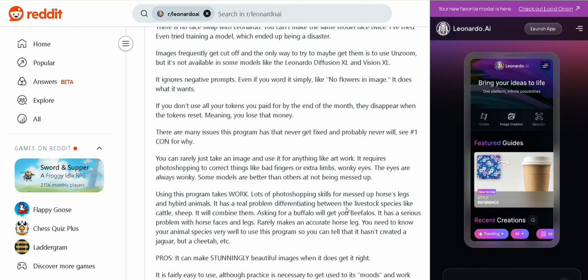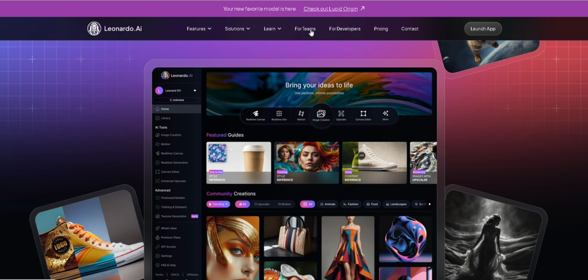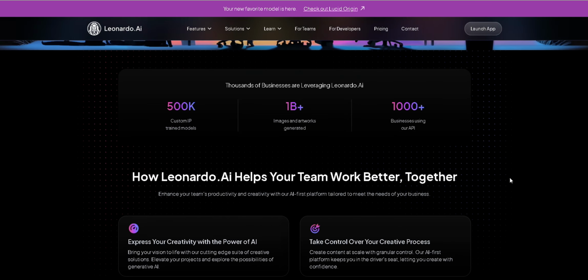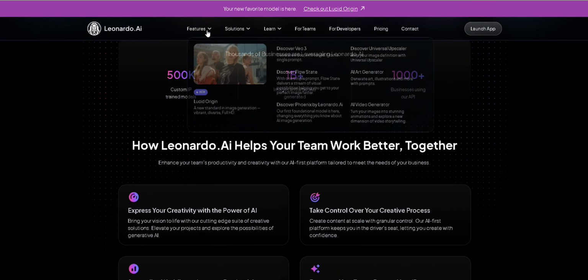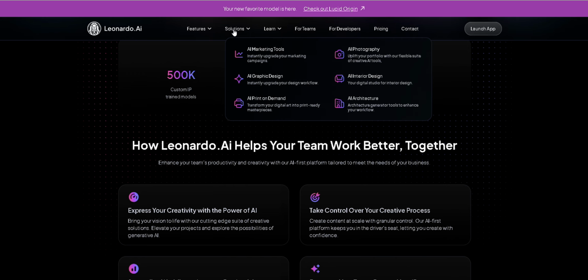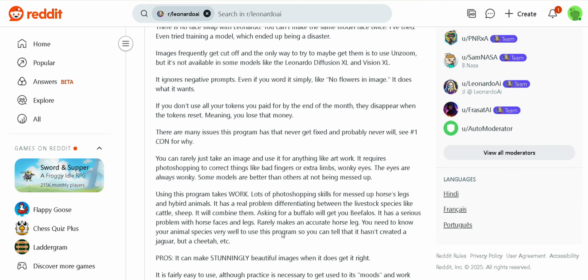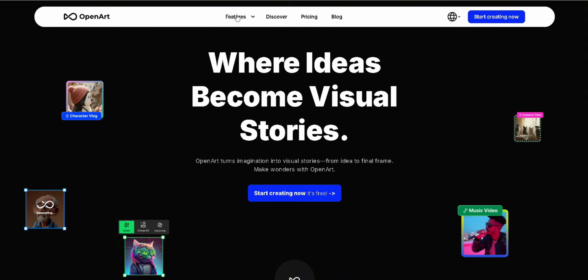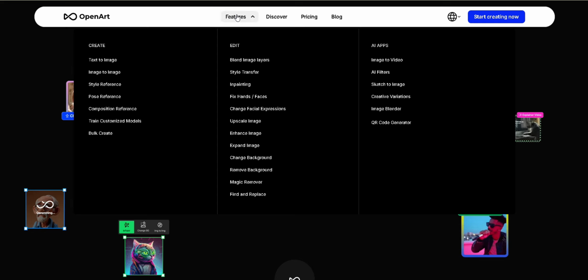Why creators choose Leonardo AI over OpenArt AI? Leonardo AI is often preferred by professionals needing advanced model control, cinematic input, for example, Vision XL, and seamless collaboration, ideal for concept artists and production workflows. While OpenArt AI is great for those wanting a flexible, browser-based creative suite with lots of editing tools and a generous free to mid tier access, especially for beginners or casual creators.